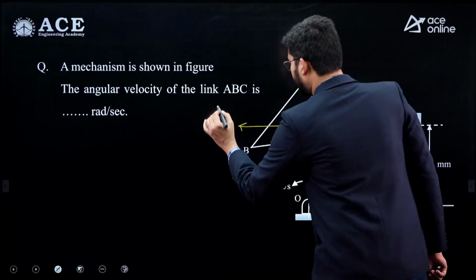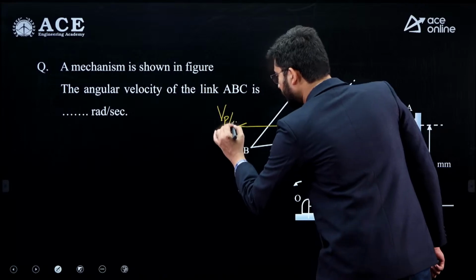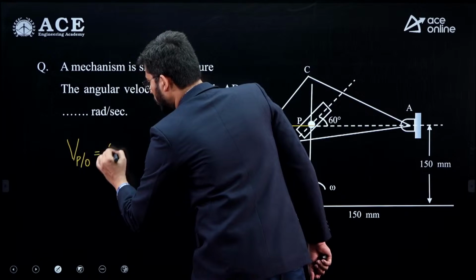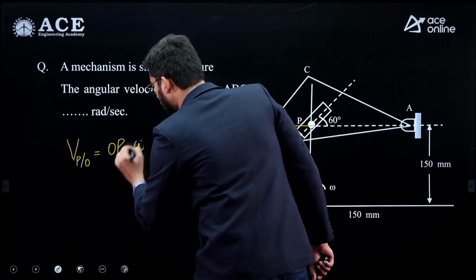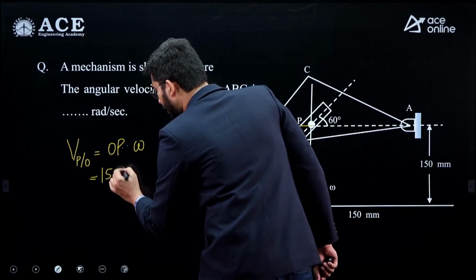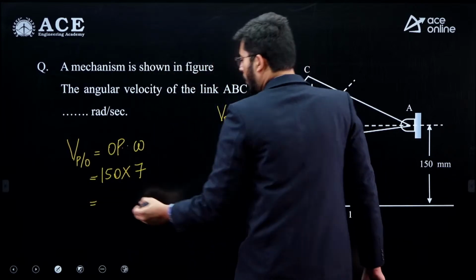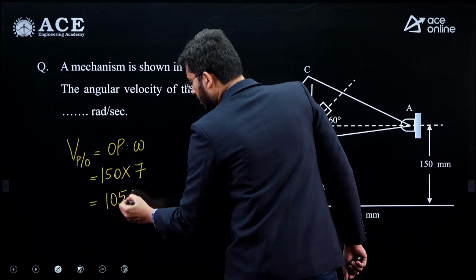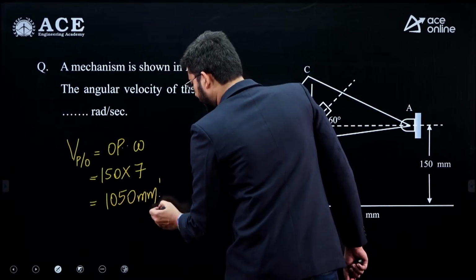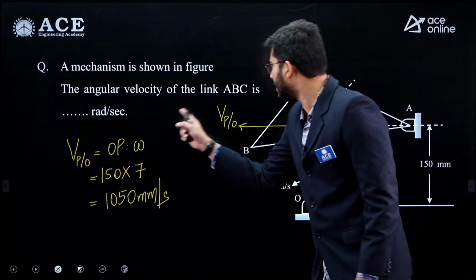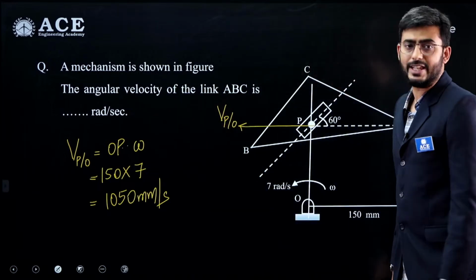So this will be velocity of P with respect to O, which we can write as velocity of P with respect to O will be equal to OP into omega. So OP is given to us as 150 into omega is given as 7. So this will be 1050 mm per second. All right. And similarly, they are asking us to calculate the angular velocity of link ABC.